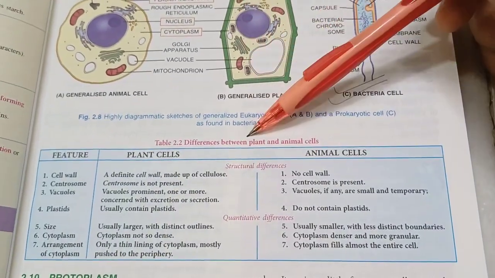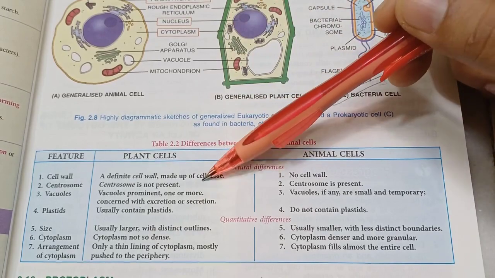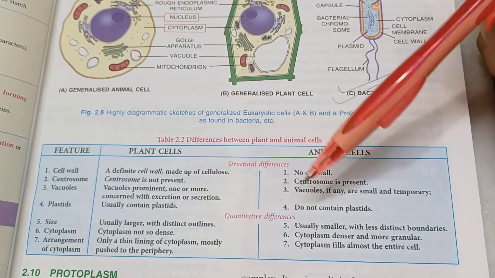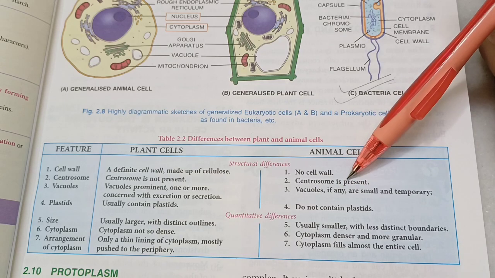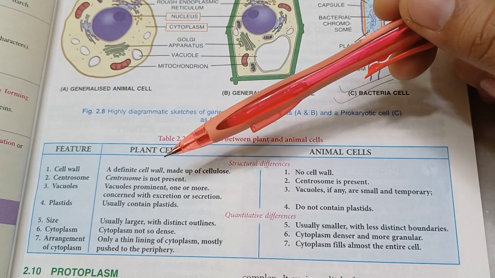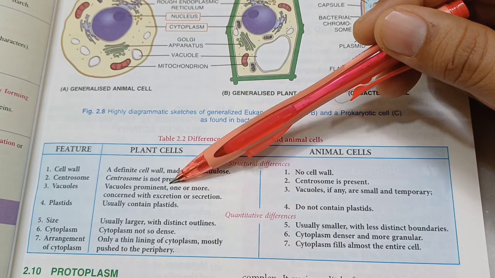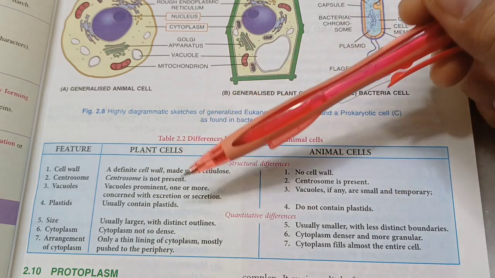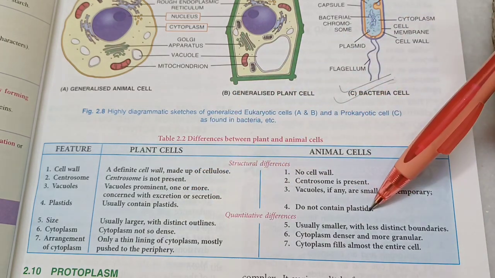Now, the differences between plants and animals: plant cells have a cell wall made up of cellulose. Animal cells don't have a cell wall. Centrosome is not present in plant cells. Centrosome is present in animal cells. Centrosome helps animals to do cell division. Plant cells can do cell division without the help of centrosome. Plant cells have large vacuoles. Animal cells don't have vacuoles, and even if they do, they're very small and temporary. Plant cells have plastids like chloroplasts. Animal cells don't have it.